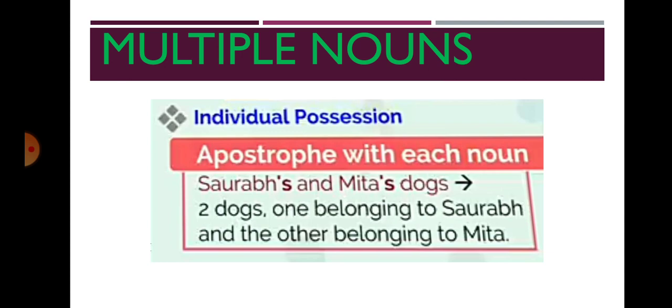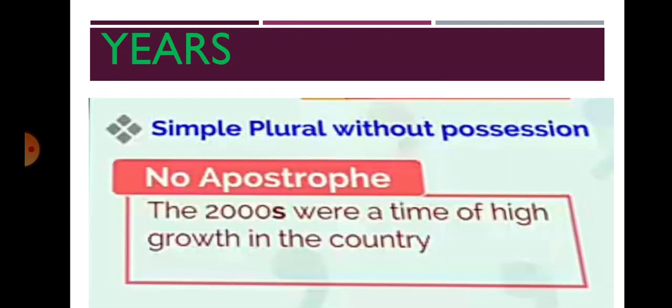See that: Saurabh's and Mita's dogs. Here, two dogs are there, one belonging to Saurabh and the other belonging to Mita. So here, two apostrophes are used. Why? Two possessions, two things are there, two different dogs. That's why they use apostrophe s for both proper nouns.